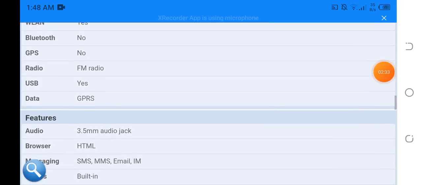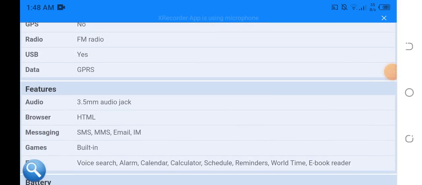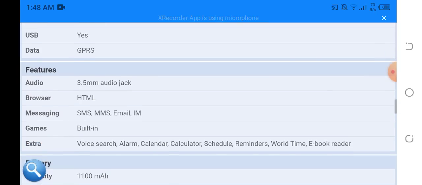Here we have the features: audio, 3.5 mm audio jack, speakerphone, browser, HTML, messaging, SMS, MMS, email, games built-in and extra, voice search, alarm, calendar, calculator, schedule reminders, world time, ebook reader.